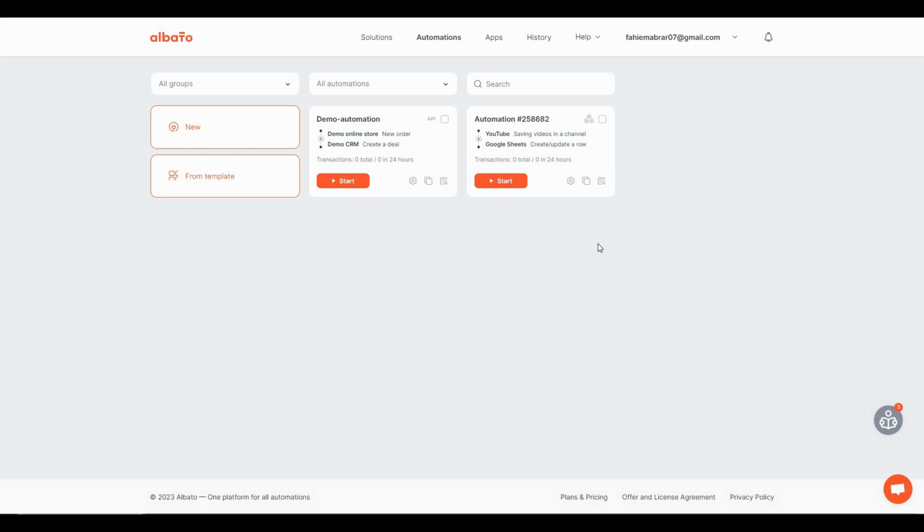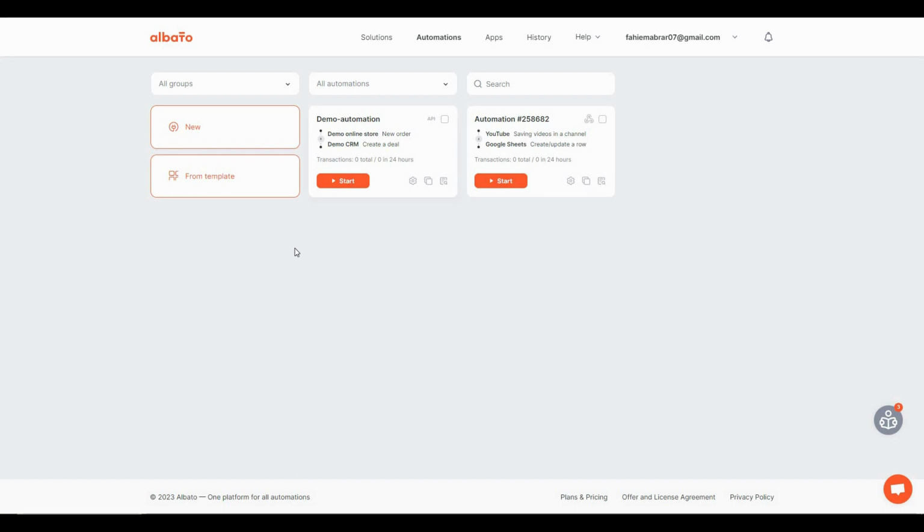After you log into Albato, you will get this dashboard, and currently as you can see we are in the automations tab. In this section you can see all of your automations, you can create new automations, you can even choose existing automations from templates. So as you can see the user interface is very friendly.